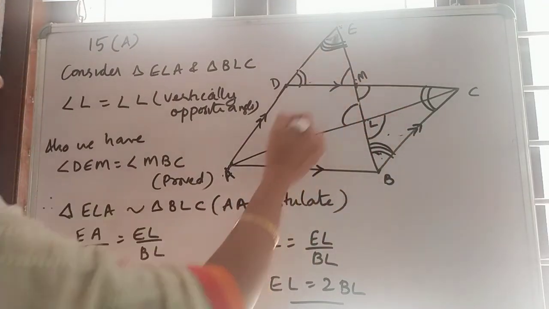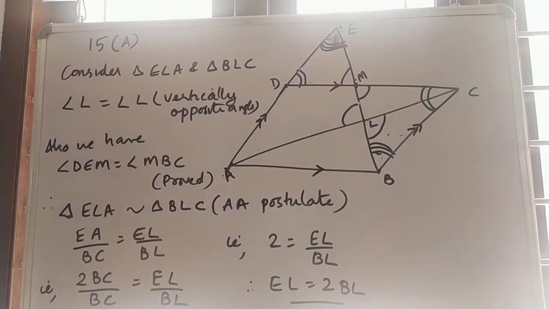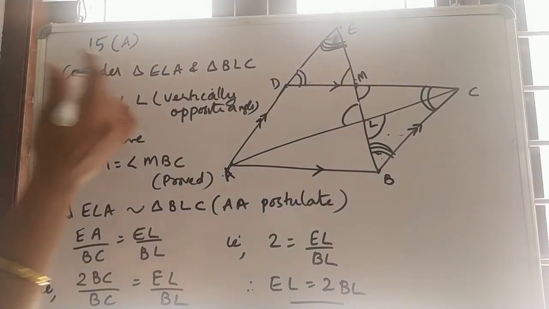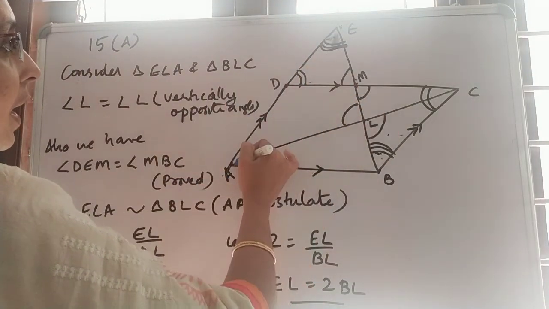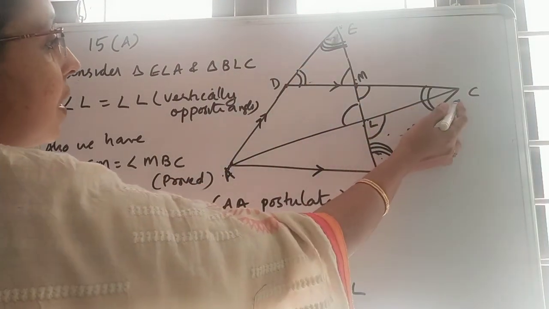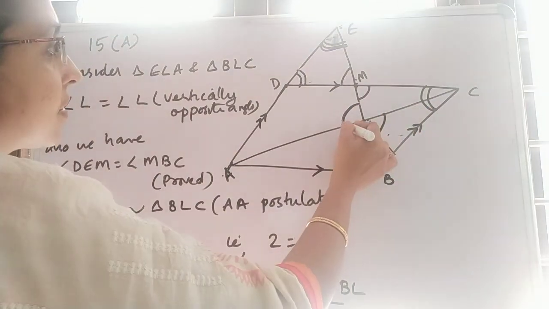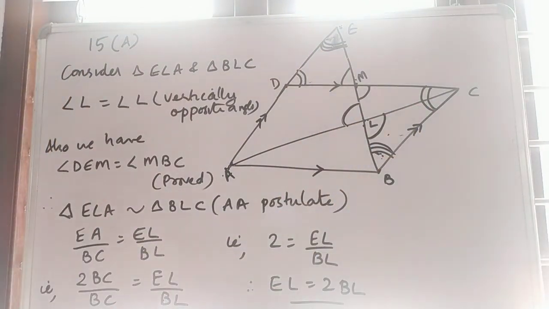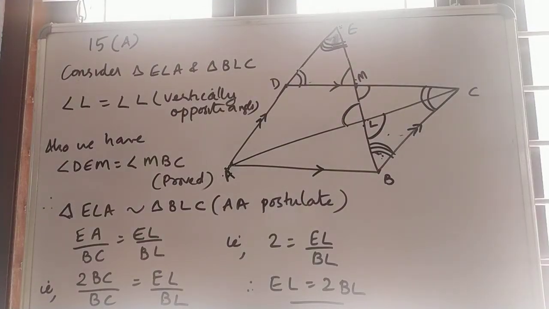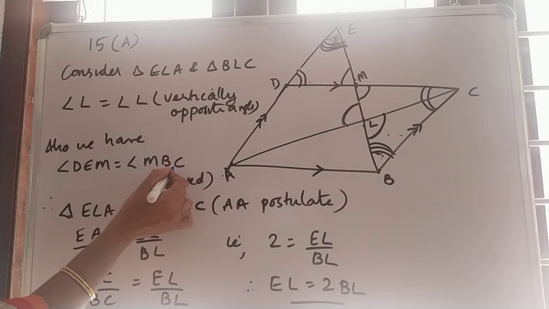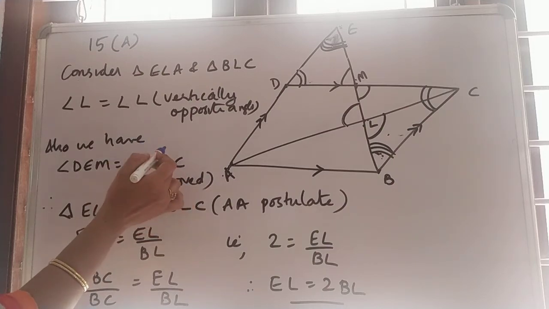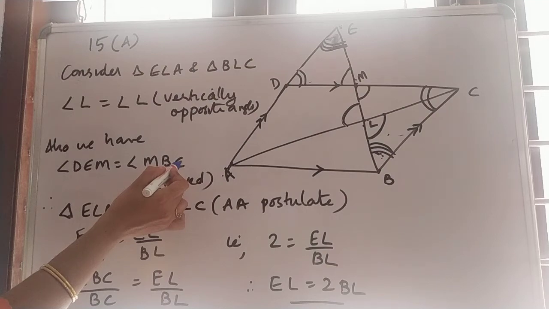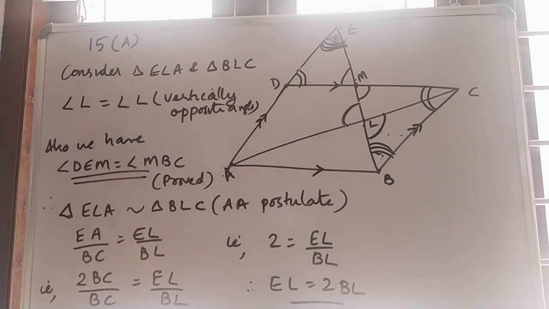We are considering triangle ELA and triangle BLC. The angles at L are vertically opposite, and E and B are equal, already proved using the congruency. For getting DEM equal to angle MBC, that is why we first found the congruency.